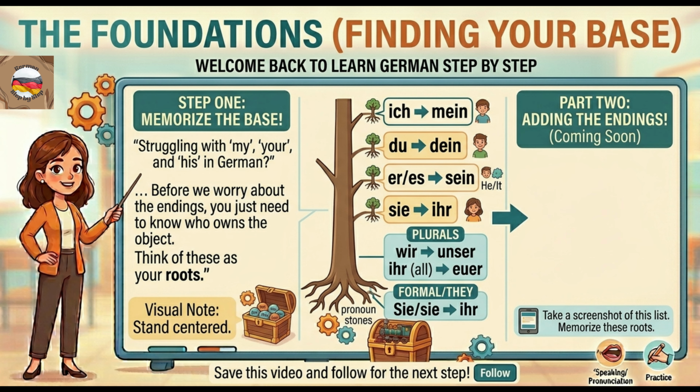If ich own it, the base is mein. If du own it, the base is dein. If er or es owns it, it's sein. If sie owns it, it's ihr. For plurals, wir becomes unser and ihr becomes euer. And for formal, you or they both use ihr.